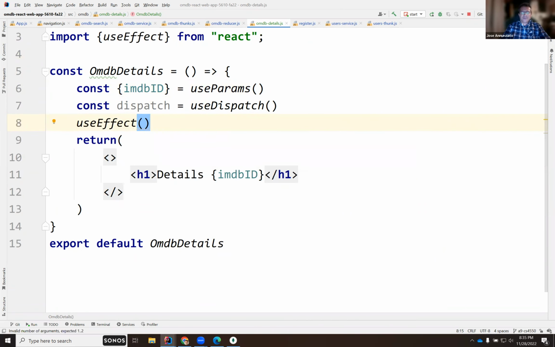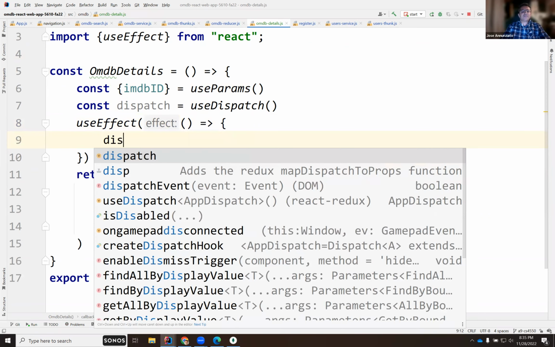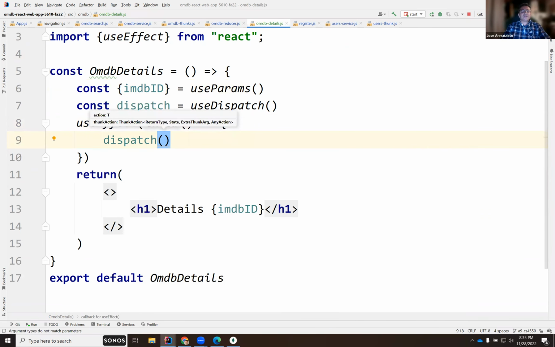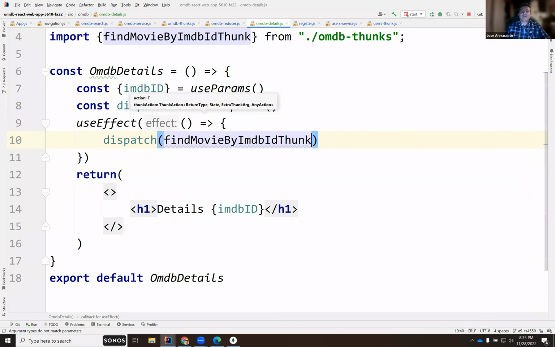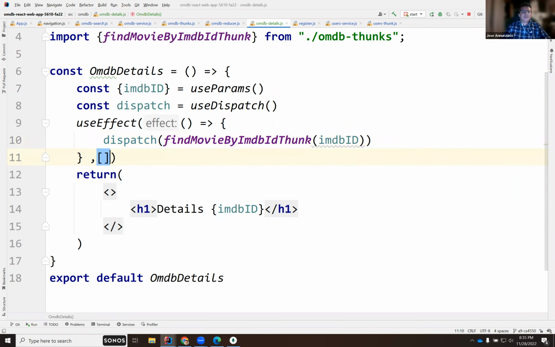Yeah, we're going to dispatch the find movie by IMDb thunk, and we're going to pass it the IMDb. Okay. So that's going to go out to the server.